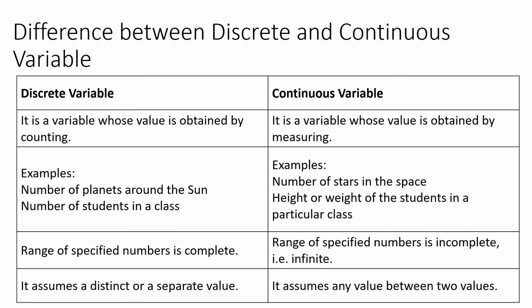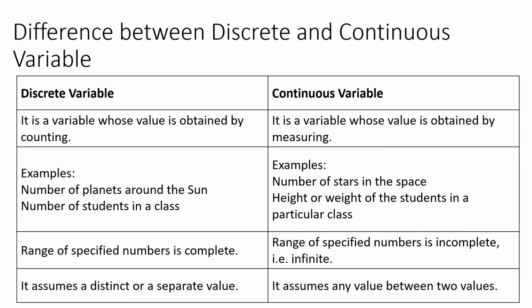Next, in this table, you can see the difference between discrete variable and continuous variable. A discrete variable takes values which are countable. A continuous variable has values which are obtained by measuring.